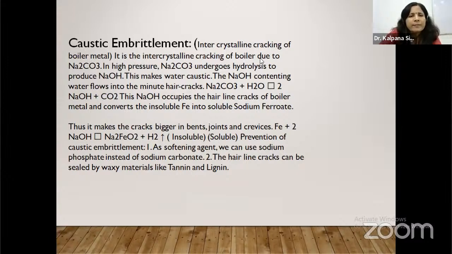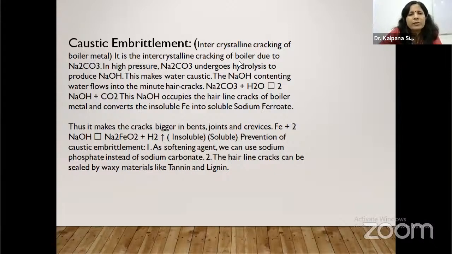Other problems: this basically alkaline material may be due to the presence of sodium carbonate. Sodium carbonate is also alkaline in nature. It may be due to the presence of sodium hydroxide. So what happens? At high temperature, sodium carbonate undergoes hydrolysis to produce sodium hydroxide. Sometimes sodium hydroxide is not present in the water, but if sodium carbonate is present, this sodium carbonate is hydrolyzed and converted into sodium hydroxide.